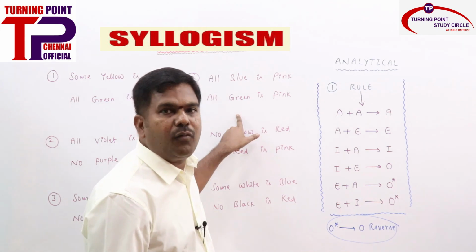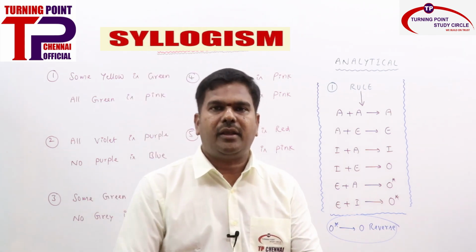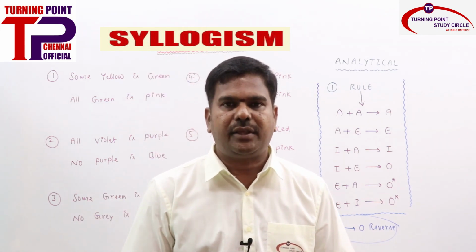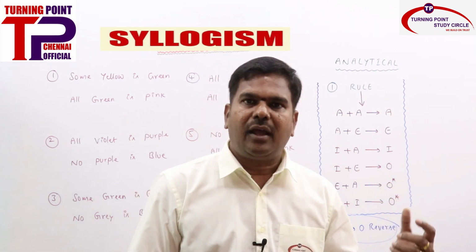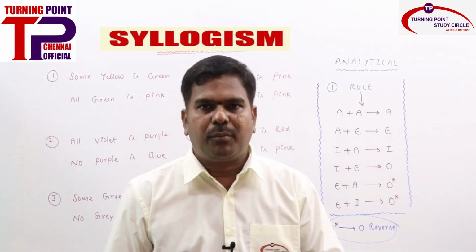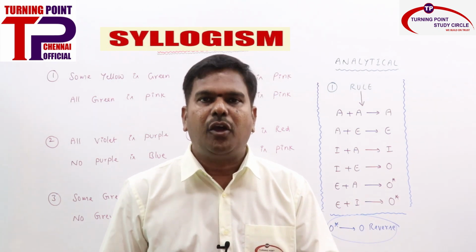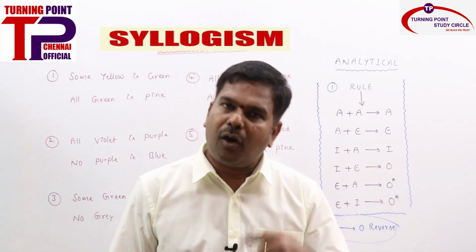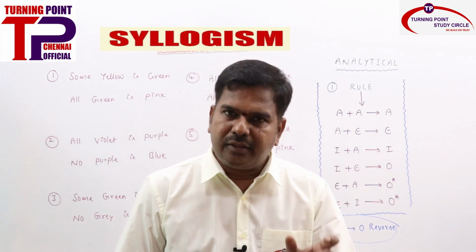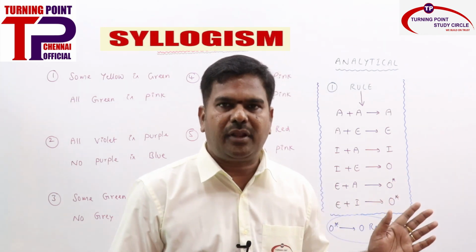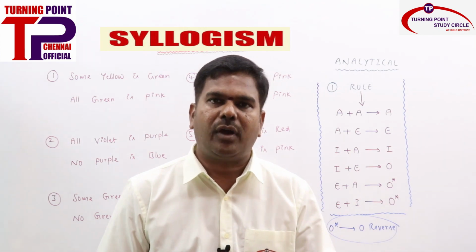That is the reason we need to say that there won't be any conclusion at all. Simply, no conclusion at all. Both are A statements and a common term is there. But how is the common term given? Both are predicates. So how must the common term be? Predicate of the first statement and subject of the second statement. Since it is not given, we need to simply go ahead with no conclusion.